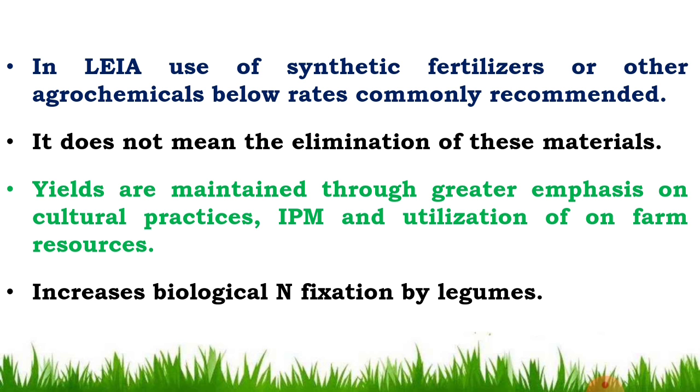It increases the biological nitrogen fixation by legumes. In the LEI you have to grow legume or pulse crops, so it increases the biological nitrogen fixation. It fixes the atmospheric nitrogen into the soil. Due to that, it reduces the cost on nitrogenous fertilizers like urea, calcium cyanamide, anhydrous ammonia, etc. Naturally the pulse crop fixes the atmospheric nitrogen into the soil, so it improves the soil fertility, and it also improves the microbial population in the soil.